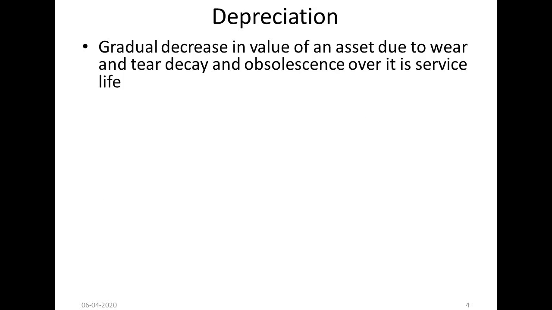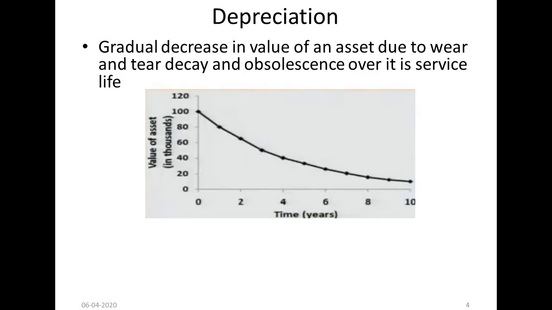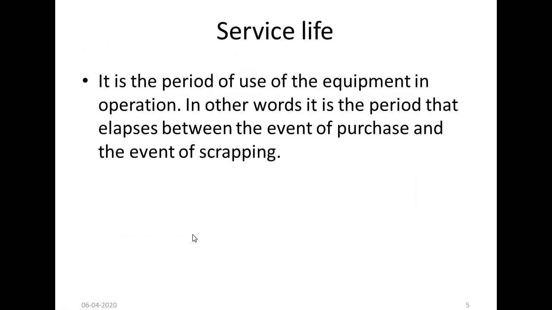Next is depreciation. I told you, it is the gradual decrease in the value of an asset due to wear and tear, decay and obsolescence over its service life. Over time it will go on decreasing. Next important factor is book value. Book value means, for example, what is the amount now, or the book value at 6 years, what is the amount? This is book value.